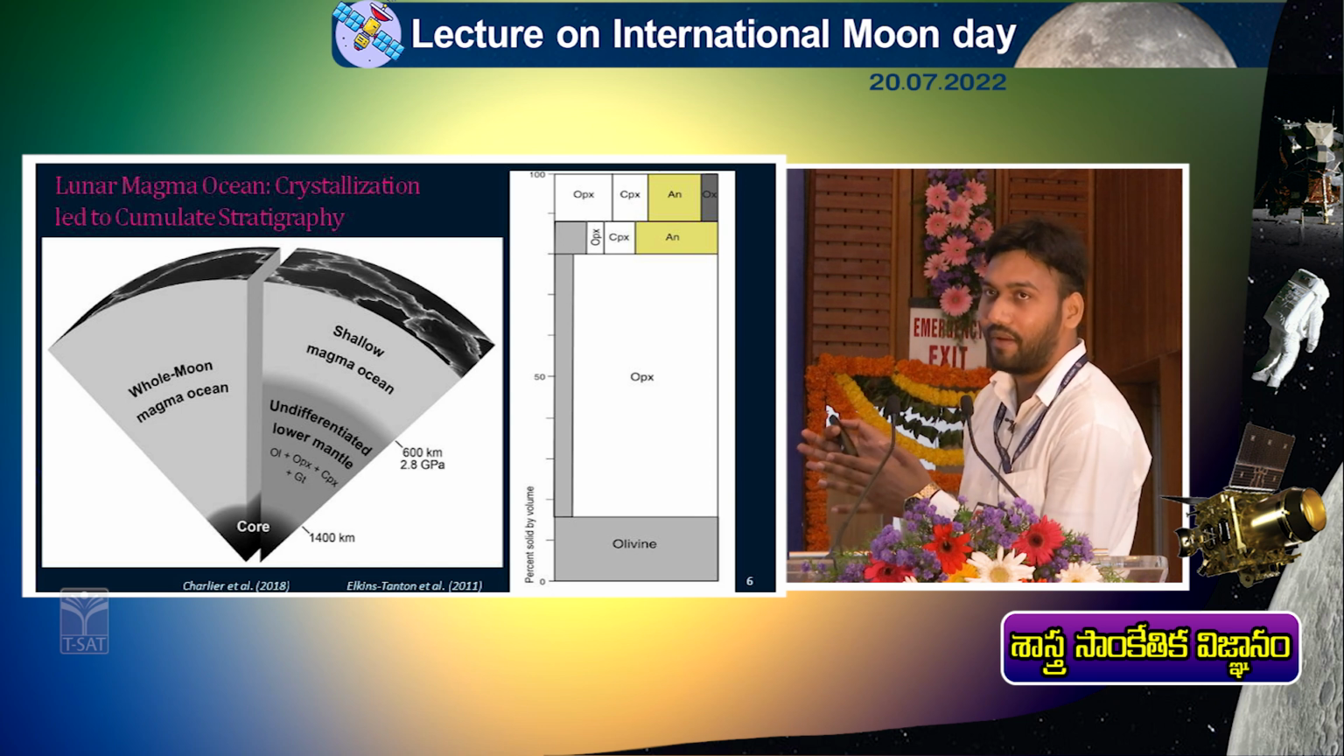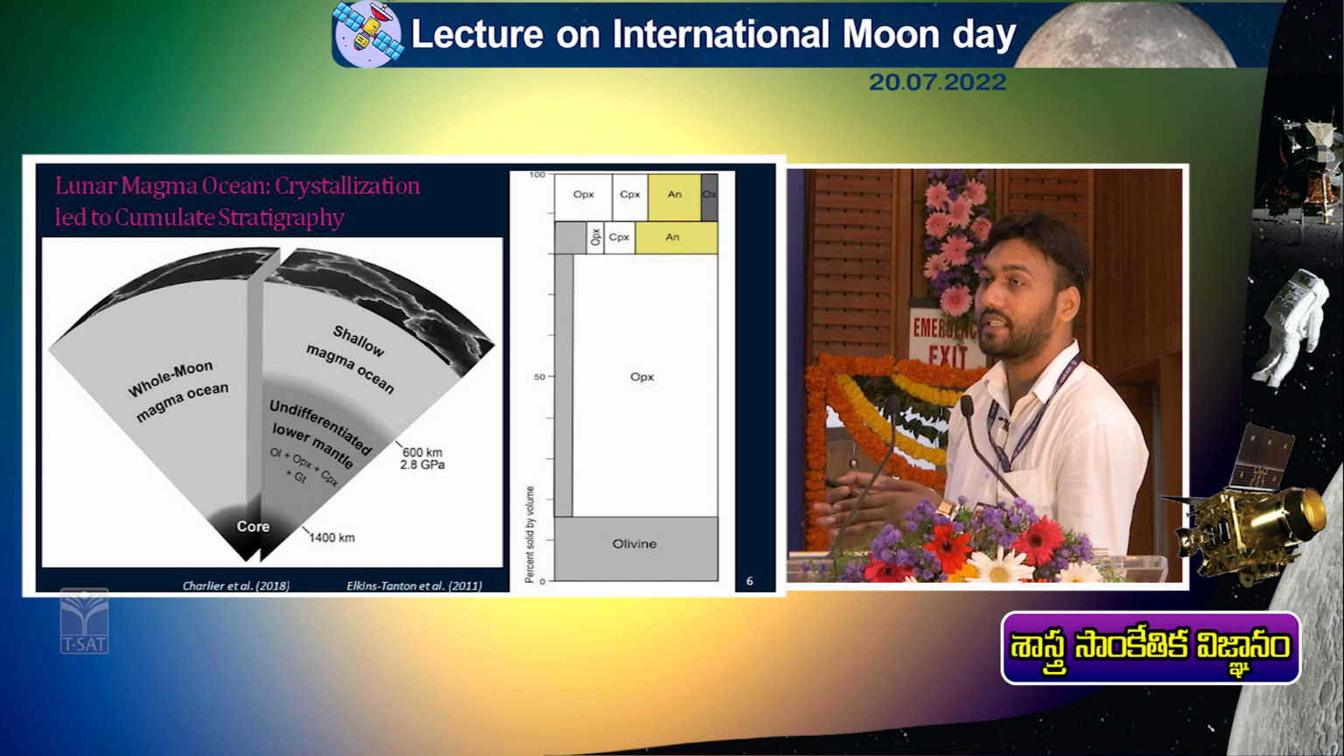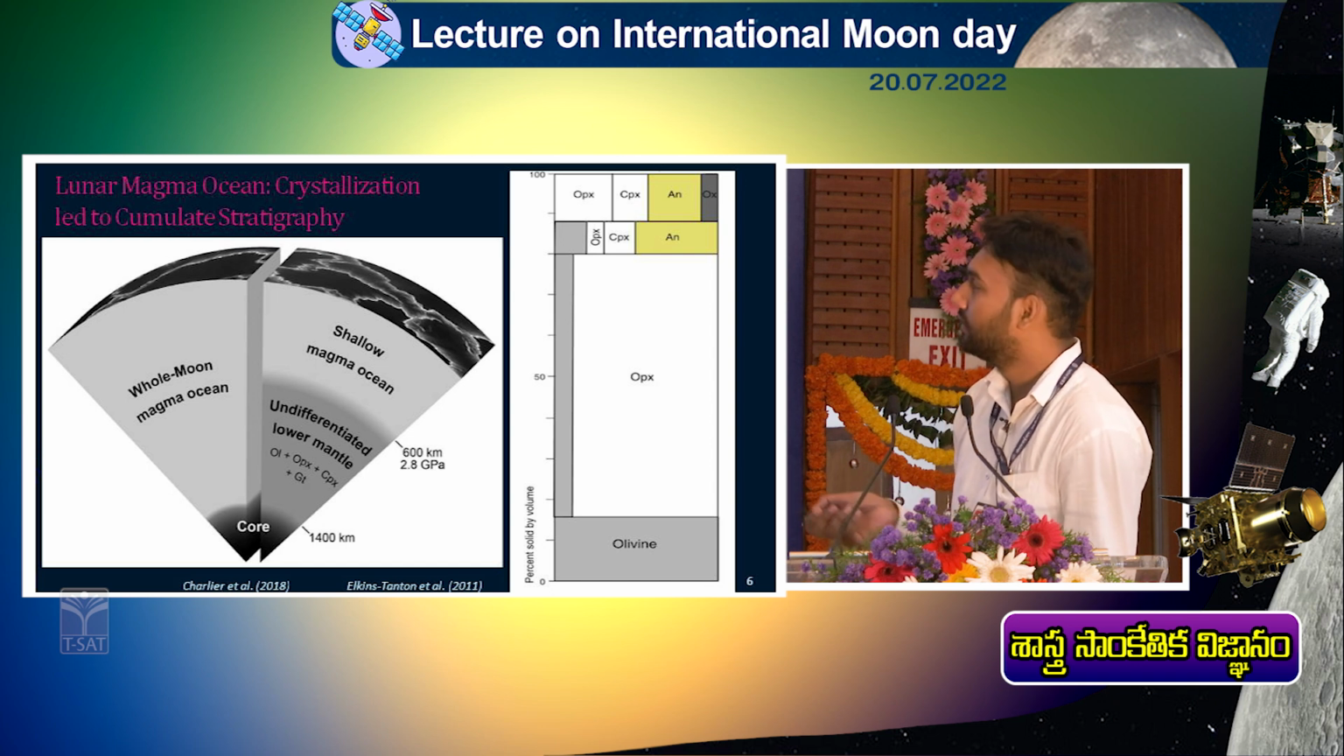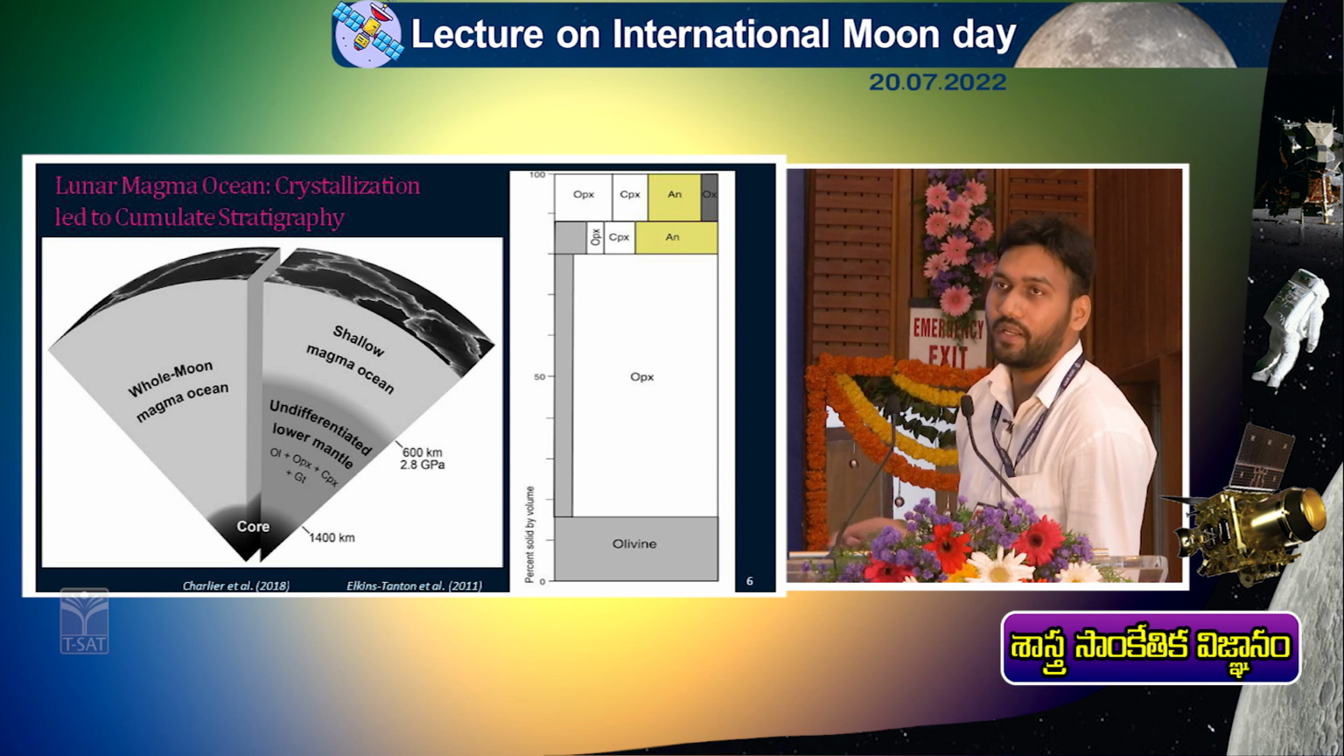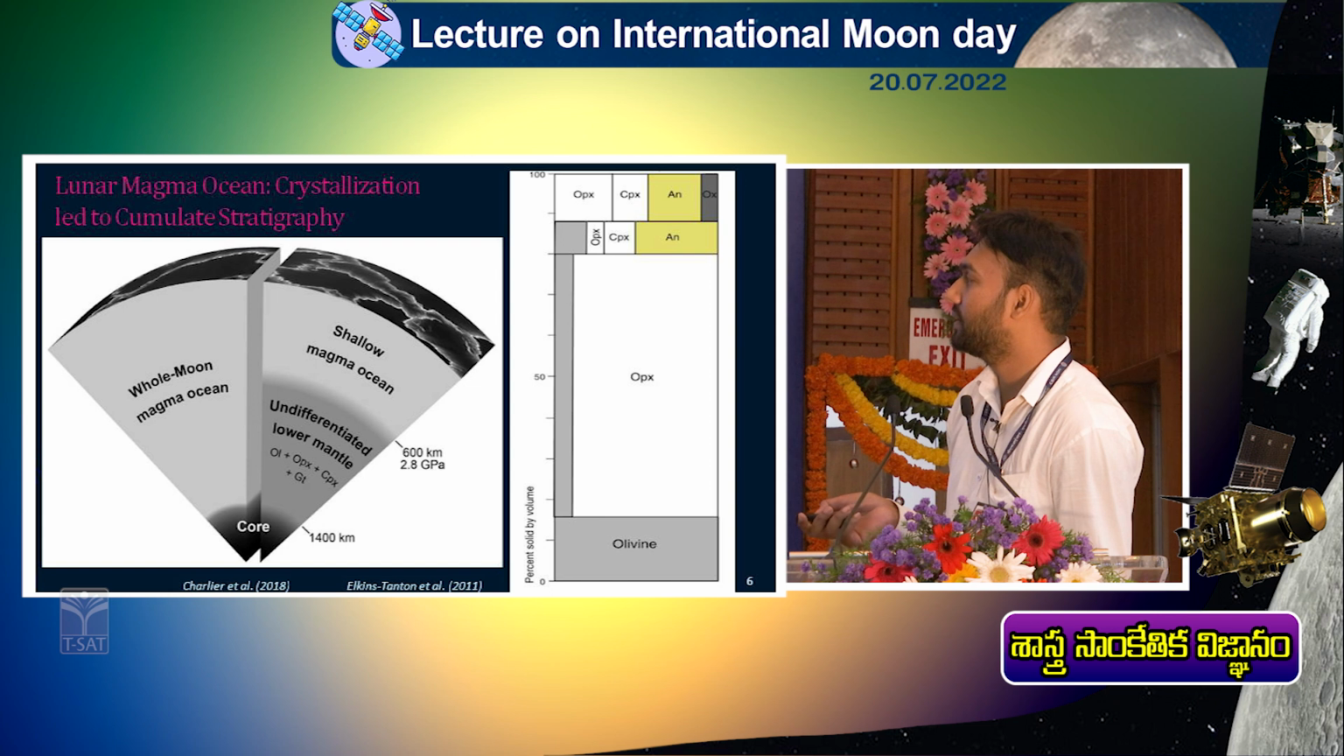Because what has happened to the Moon has happened to all terrestrial planets. Okay? There is volcanism and tectonism in the absence of plate tectonics. Although there is no plate tectonics, we still have volcanism and tectonism on the Moon. Water ice in the polar region. These are the primary things for which long-term human missions are being planned.